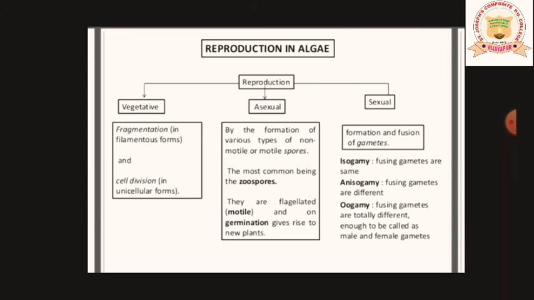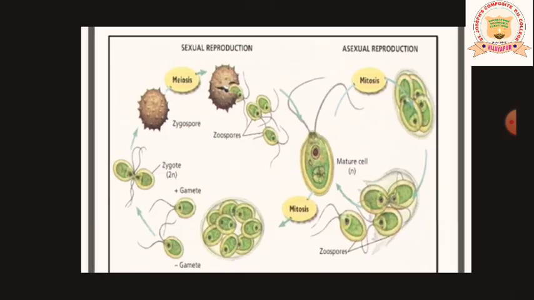I hope reproduction is understood by you. Let me proceed to show you structurally how reproduction is carried out asexually and sexually in a diagrammatical way. Can you see? I hope it is clear to you. You can see it in the picture clearly. One alga is going to give rise to many by mitosis, and then they come out in the form of zoospores.